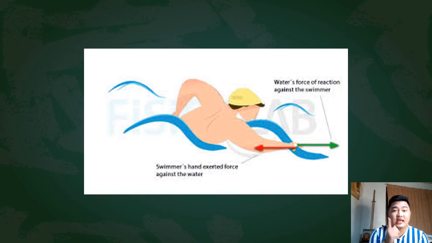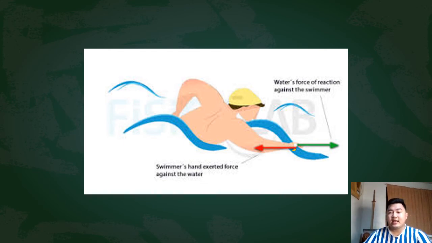As you can see, they are always opposite each other and have the same magnitude. So always remember that in the third law, you have action-reaction pairs. Every action has an equal and opposite reaction. Also, it's important to note that action-reaction pairs do not cancel each other. Even though they are opposite and have the same magnitude, they do not cancel each other out.